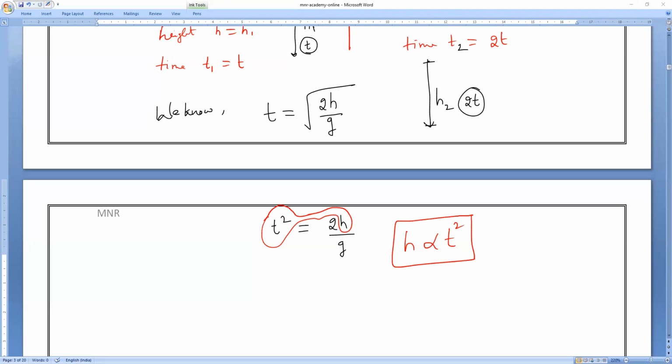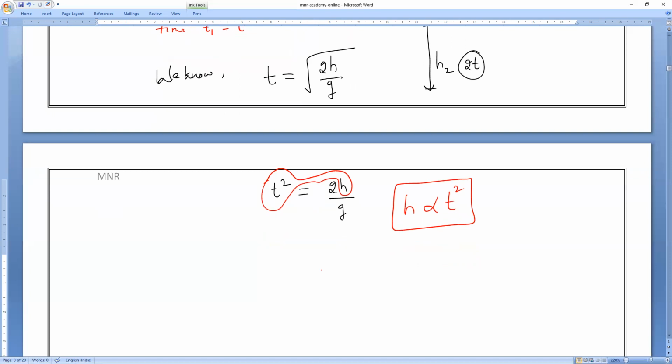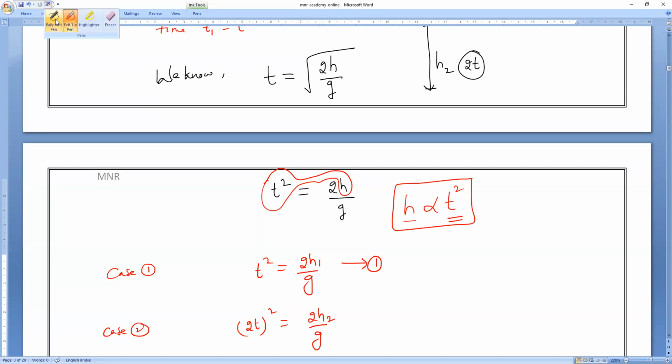Very simple. Now you see, I will find it. Guys, what is the relation between time and height? h is directly proportional to the square of time period. Then apply for case 1. Case 1, time is t. t square is equal to 2h by g, equation number 1. Case 2, time is 2t, so 2t square is equal to 2h by g. This is h1 and this is h2, I'm assuming. Correct or not?